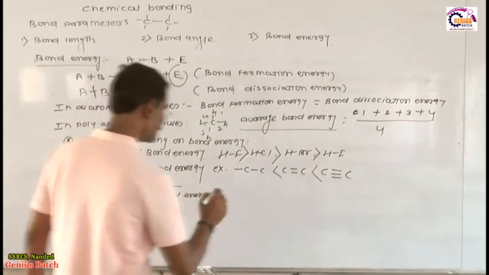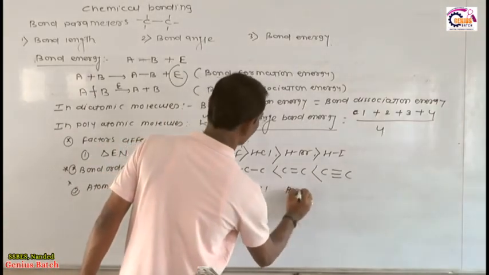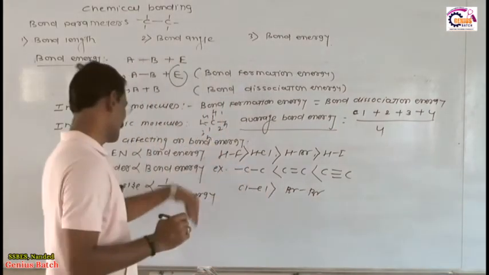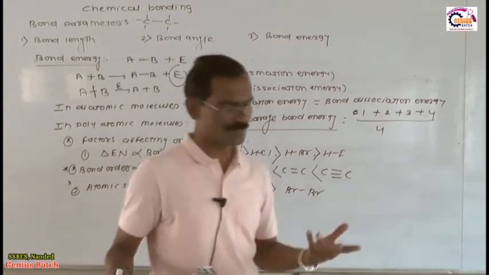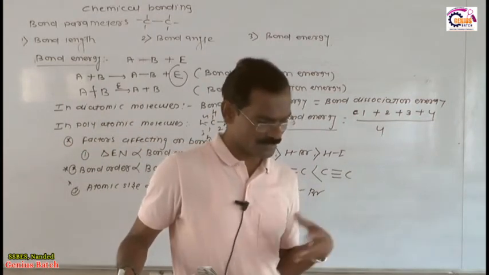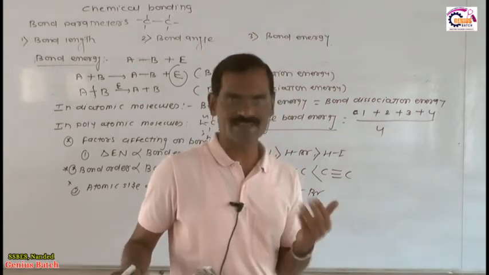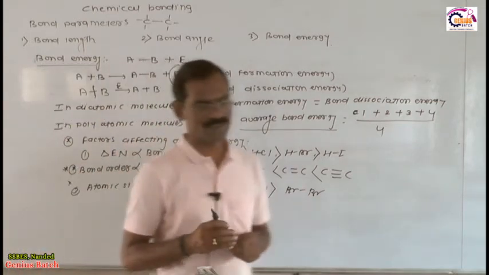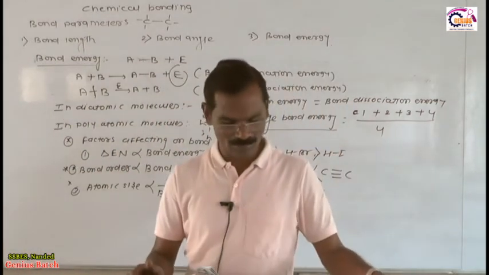Suppose for example we have Cl-Cl and Br-Br. Atomic size of Br is more, whereas atomic size of Cl is less, so bond energy is high. Therefore the bond energy of chlorine is greater than that of bromine, and so on. These are very simple things related to this phenomenon. My friends, as per my idea, you don't have any problem in this bond parameter. Read very carefully and systematically, and you won't have any problem.